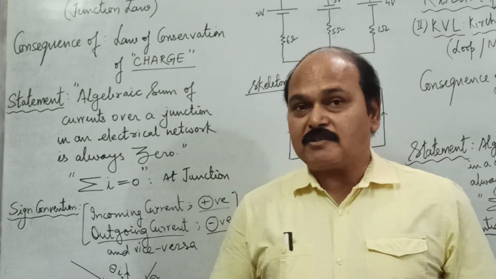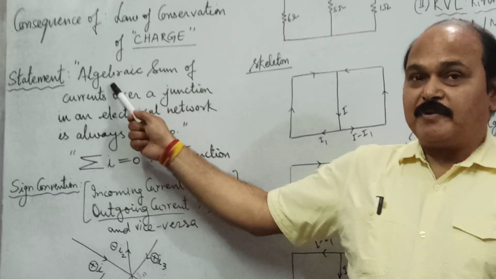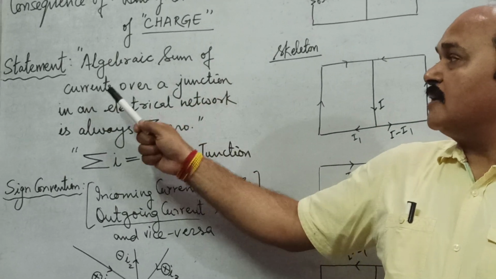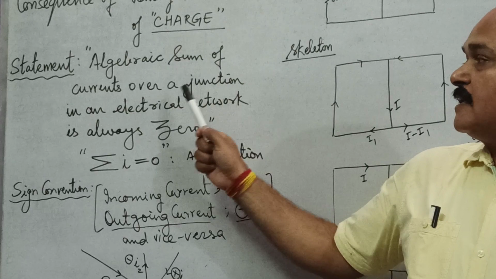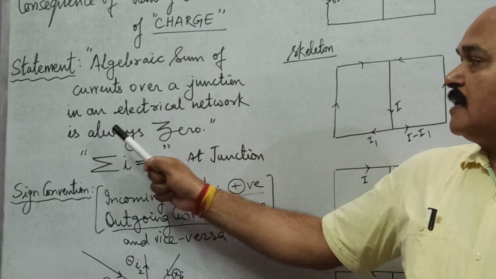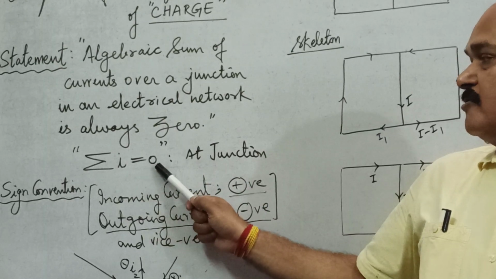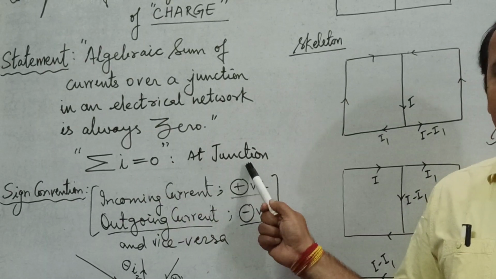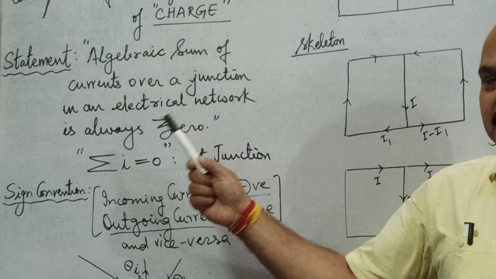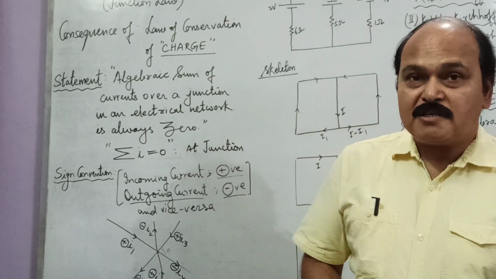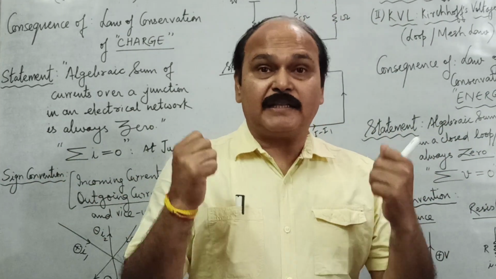The statement of the law says that the algebraic sum of currents over a junction in an electrical network is always 0. Summation of I is equal to 0 at a junction. Algebraic sum of current over a junction being 0 means the sum of the currents with their appropriate sign.